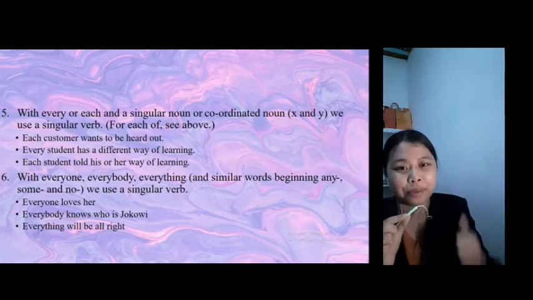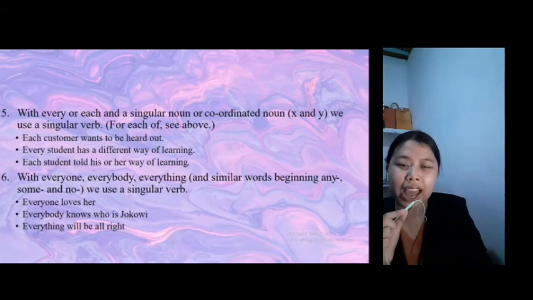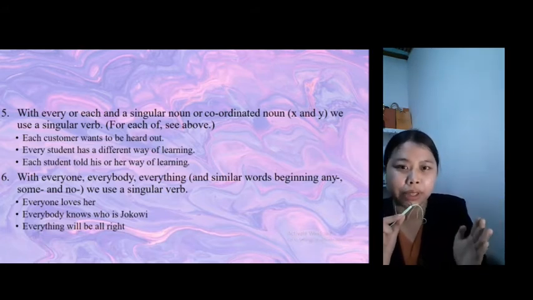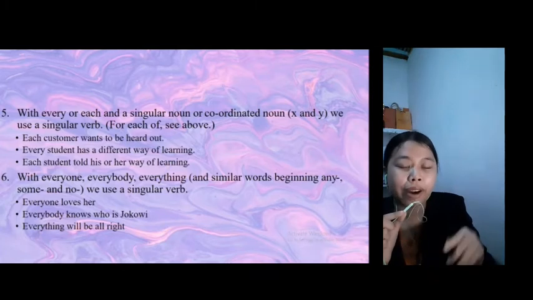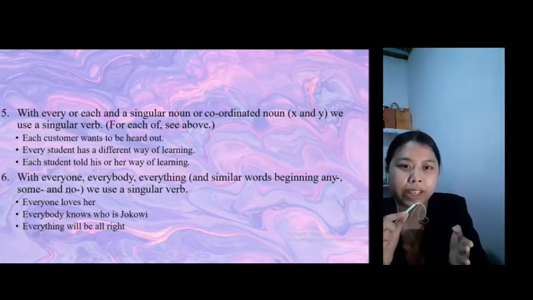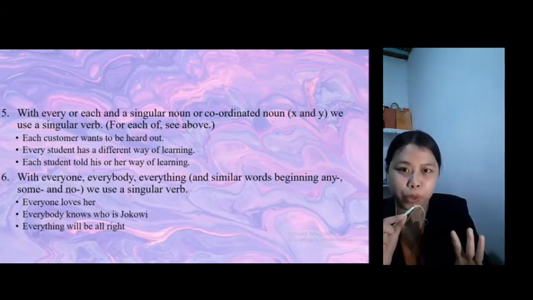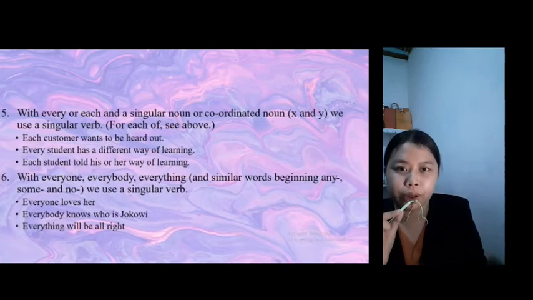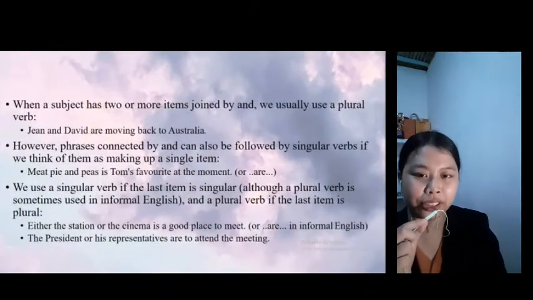For the next, number 6, with everyone, everybody, everything, or any similar word beginning any, some, and no, we can use a singular verb. For the example number 1, everyone loves her. For the example number 2, everybody knows who is Jokowi. And for the example number 3, everything will be all right. All right, the next slide.